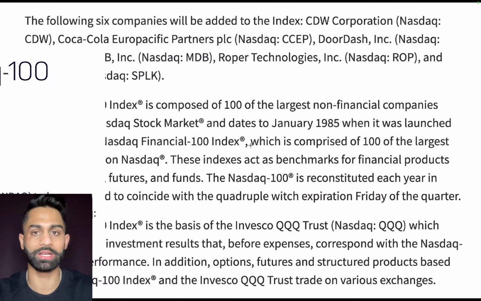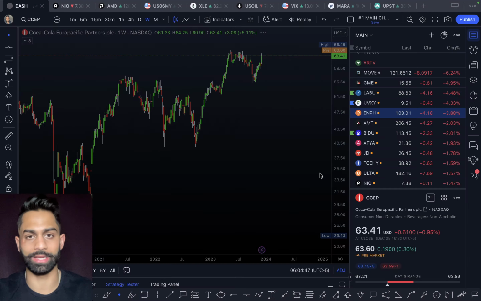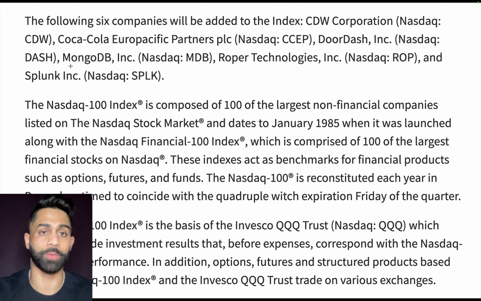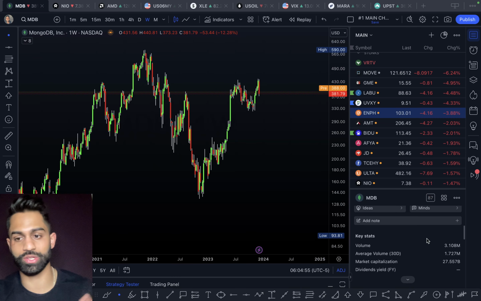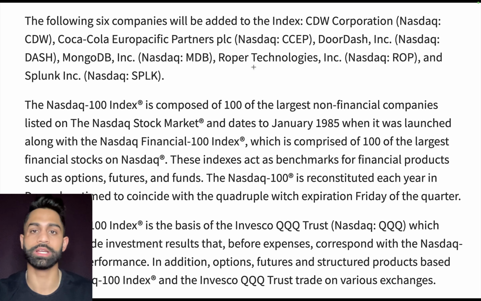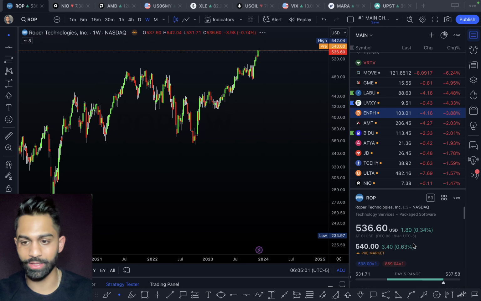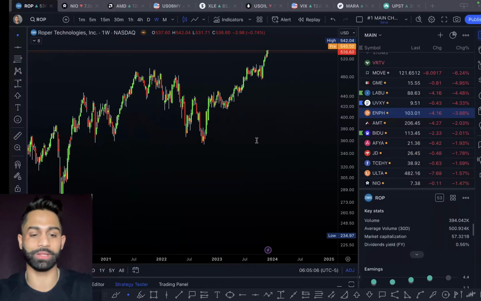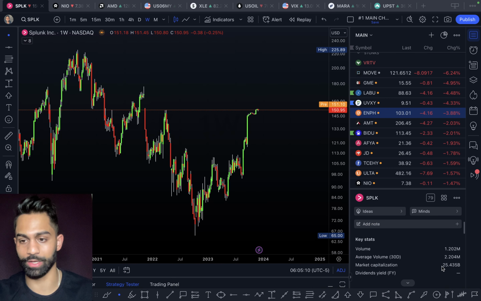Then let's take a look at maybe a few more companies that are being added. So let's just go back. We got DoorDash. So what's the market cap for Dash here? We're looking at a market cap for DoorDash at around 39, close to $40 billion. MongoDB, so that's going to be, let's see, MDB is going to be that ticker symbol. Market cap's at 27.5 billion, and we got Roper Technologies, ROP. So this is the last one, I think, and the market cap is over $57 billion, right? And Splunk, SPLK. We've got Splunk market cap at over 25 billion.